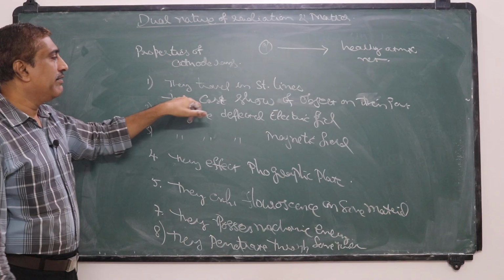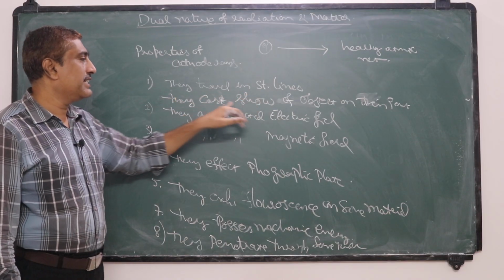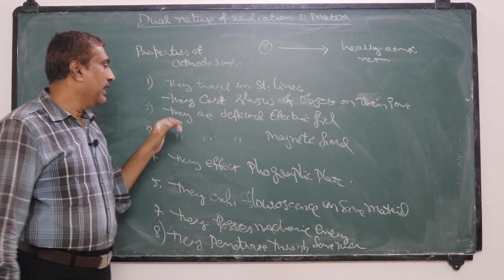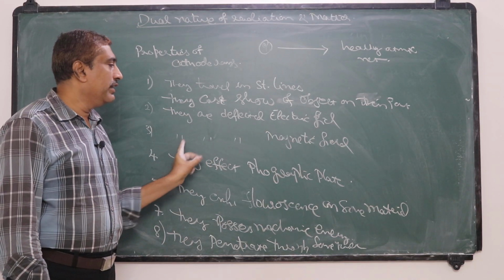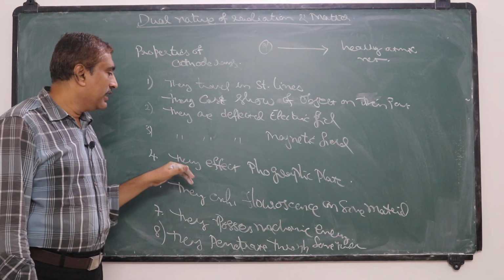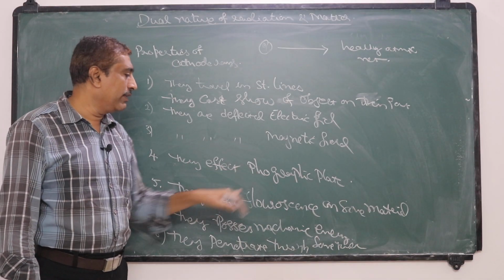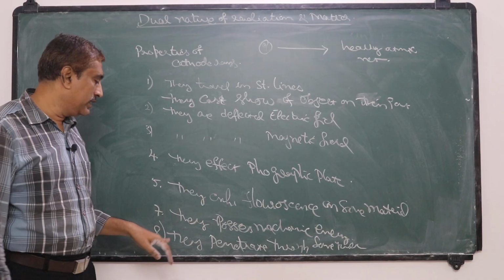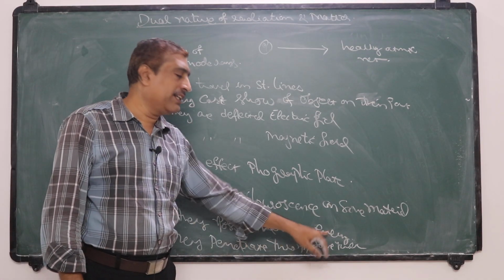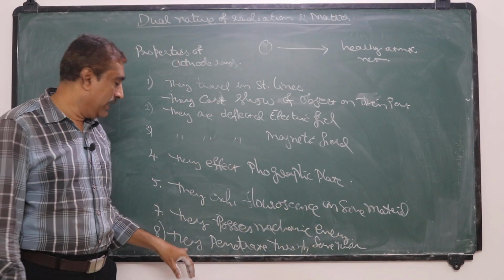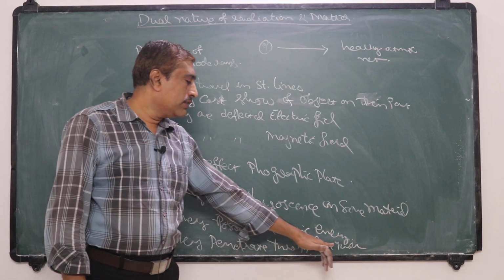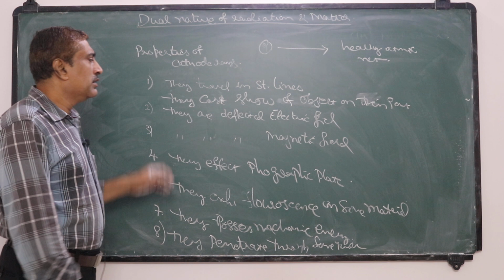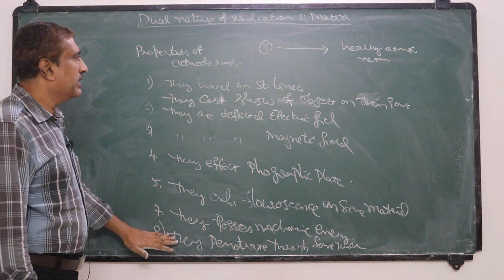So these are the properties of the cathode rays. They travel in straight lines and cast a shadow of objects kept in their path. They are deflected in electric and magnetic fields, affect the photographic plate, produce fluorescence on some material bodies, possess mechanical energy or exert pressure, and penetrate through small thicknesses of material bodies.